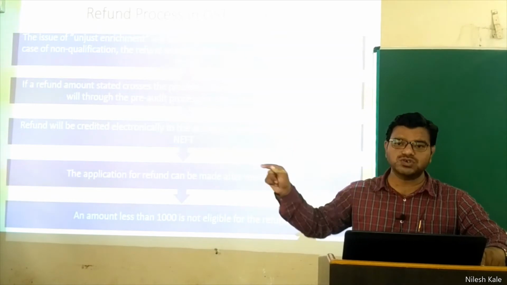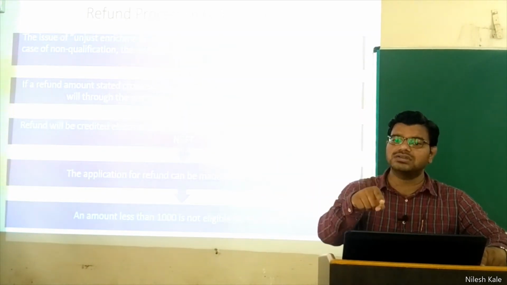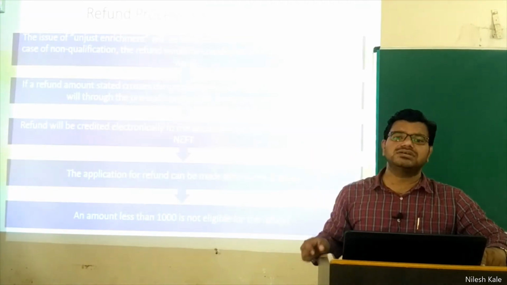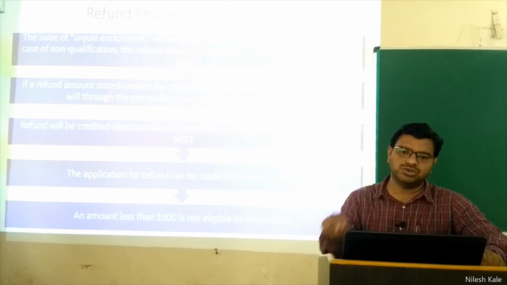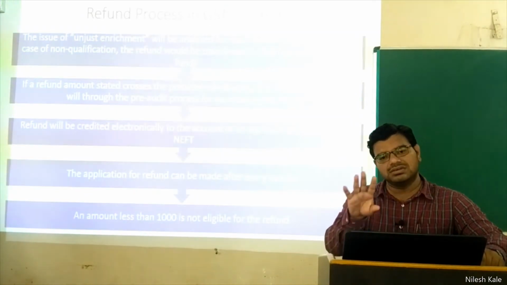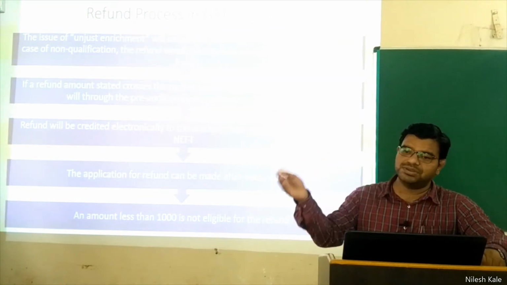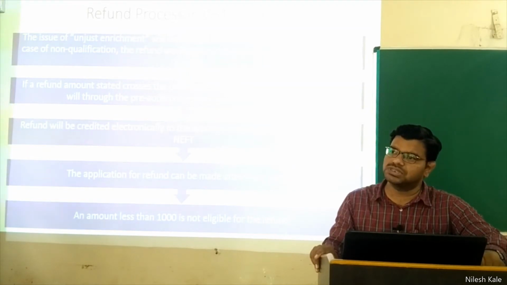And if the GST department finds that you are mistakenly expecting an amount from the government, it is your mistake. You have paid the taxes correctly, but now you are finding that you have paid the higher amount. Now there is a problem.